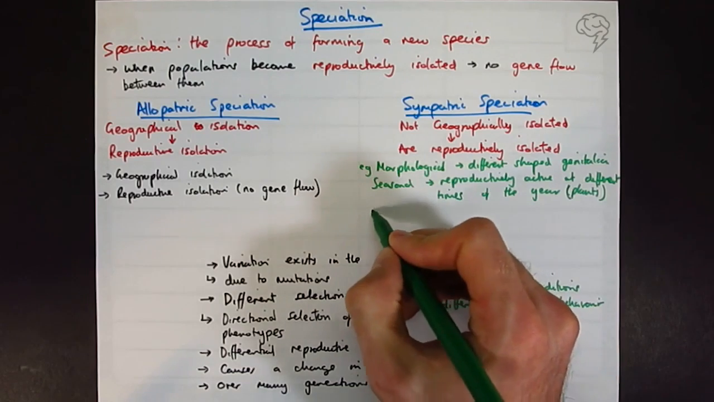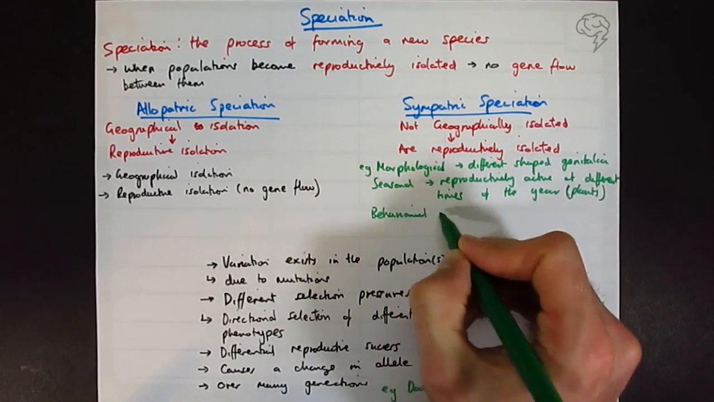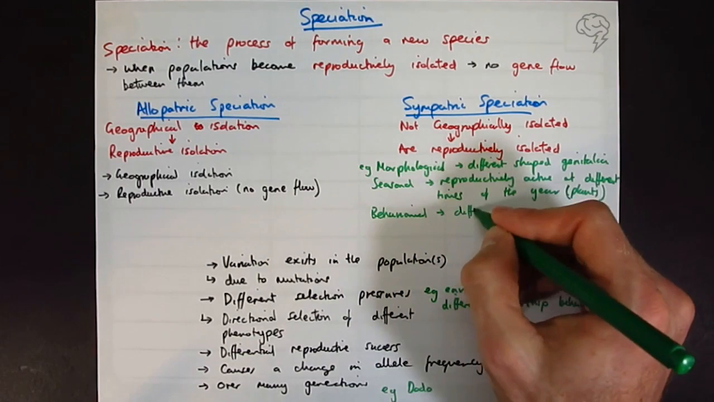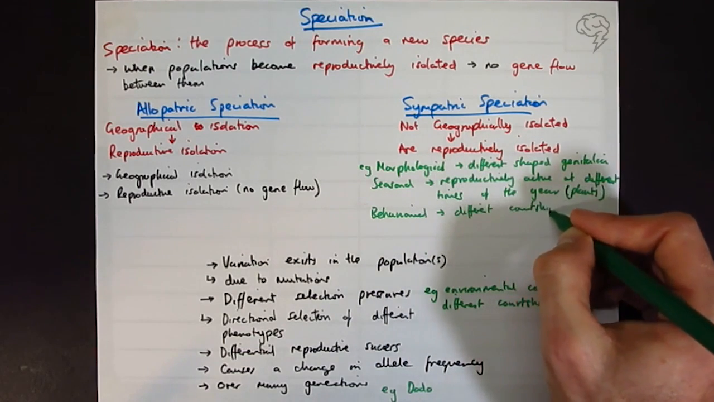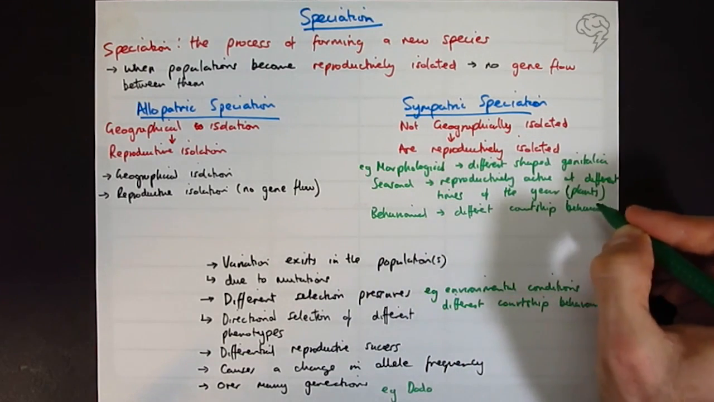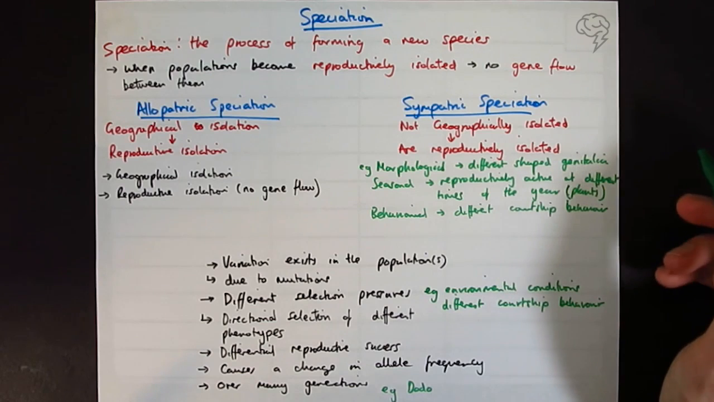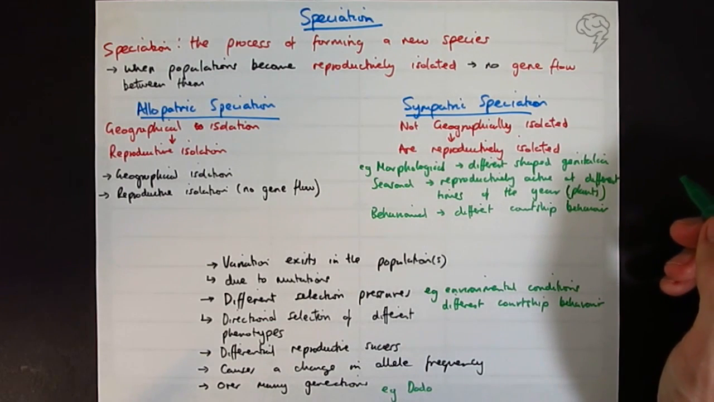This could be behavioral. Well, we've talked about courtship behavior, so different courtship behavior. So crickets is a good example there. The song that a cricket plays is going to be what makes it attractive to a mate or not. If it's playing a different tune, maybe that's only attracted to a certain type of female, and then over many generations, they become separate species.